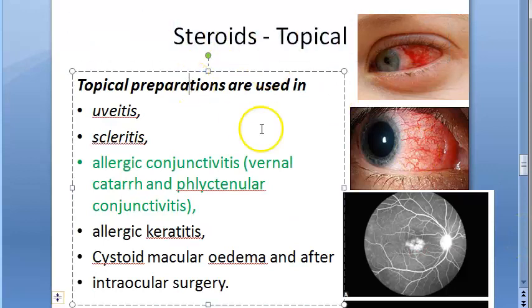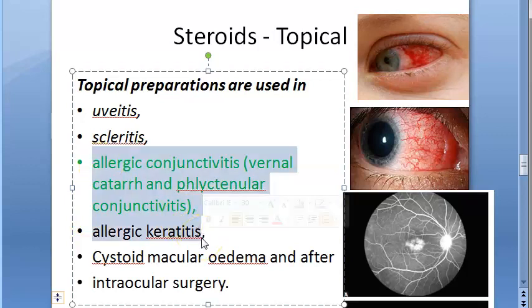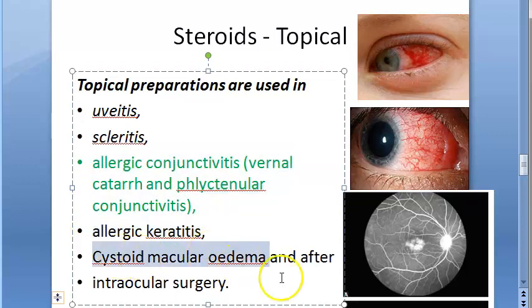Why do you use topical steroids? Uveitis, scleritis, allergic conjunctivitis, allergic keratitis. So allergy comes only in this topical, right? In systemic, they are not giving for allergy. Cystoid macular edema, that is CMO or CME, right? CME, and intraocular surgery. Okay.